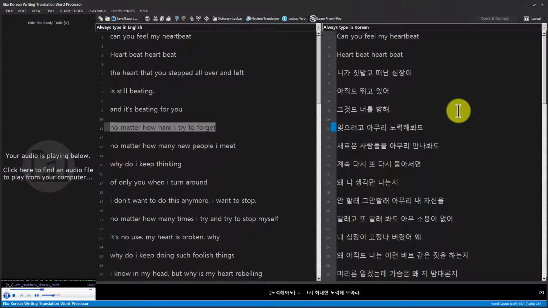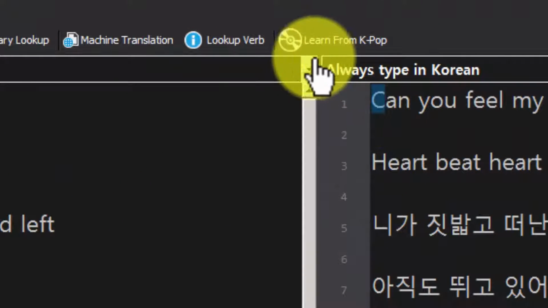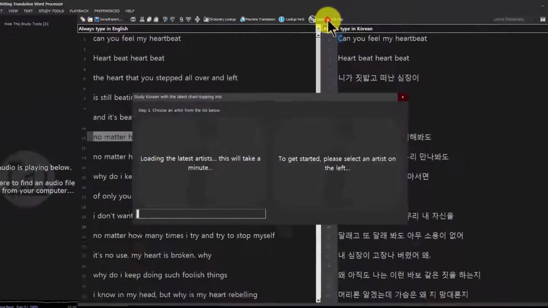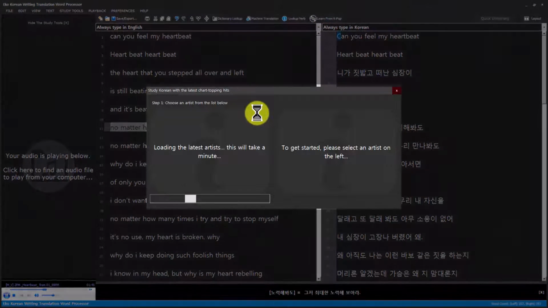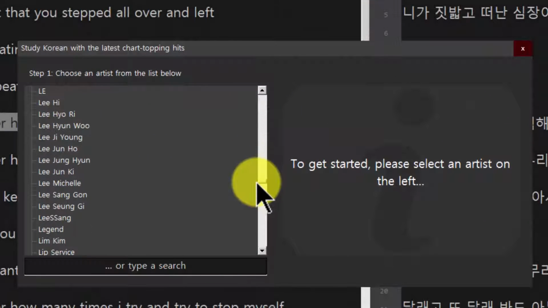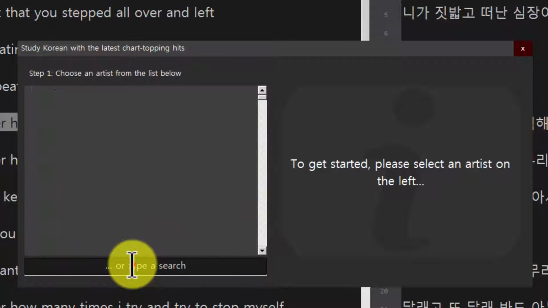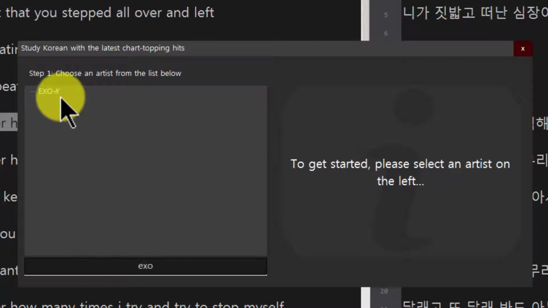Let me show you how easy it is to get music from K-pop, from Korean K-pop. I'm going to go up to here, learn from K-pop. And it's going to load up the latest artists. Now these artists are coming from color-coded lyrics, and you can see there are so many Korean artists here, so many K-pop idols, and just general music as well. So what kind of song do I want? Well, maybe I'll look up something by EXO, so I'll just type EXO to filter the list down.